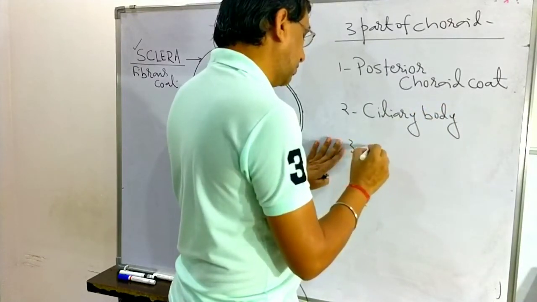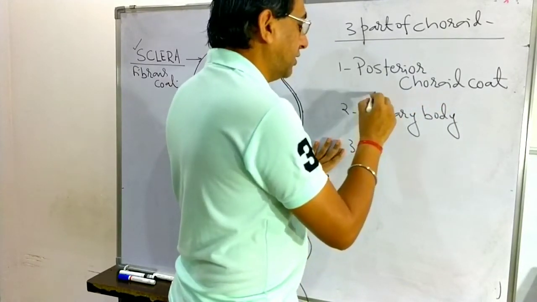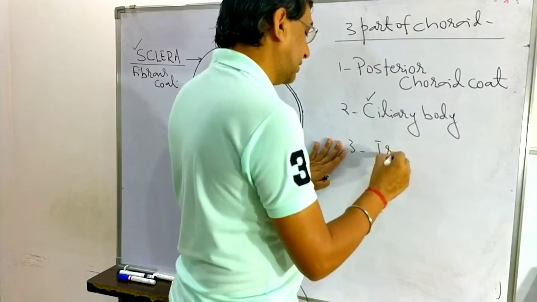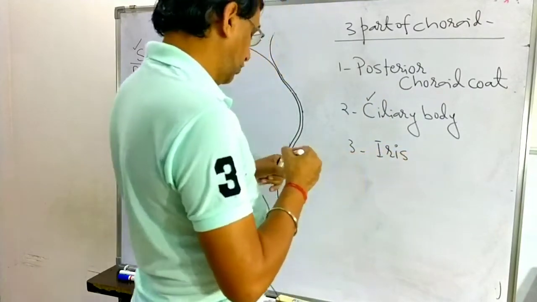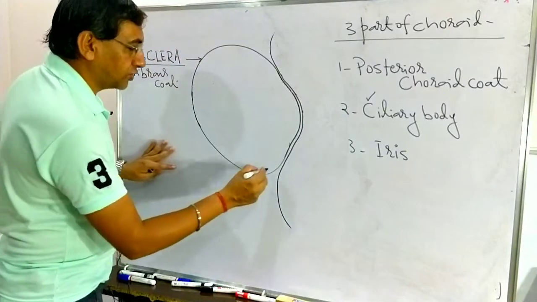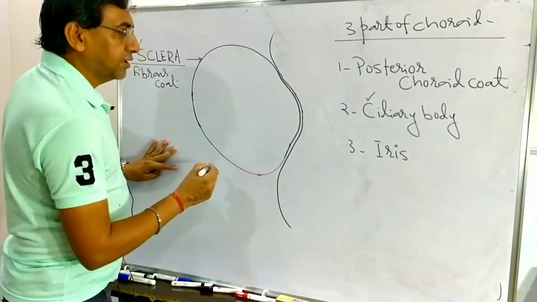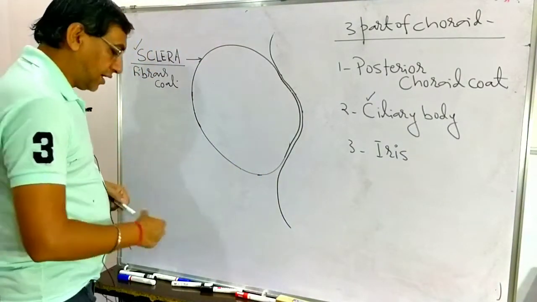And the third one is known as the iris. So there are three parts of the choroid: the posterior choroid part, then the ciliary body and the iris here.